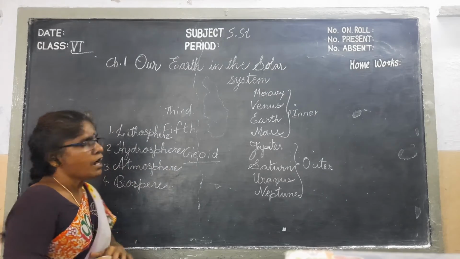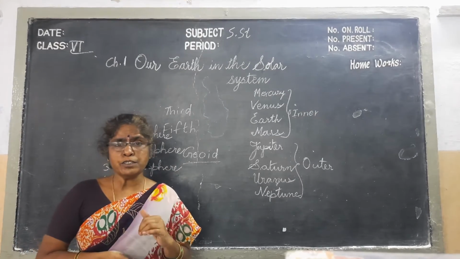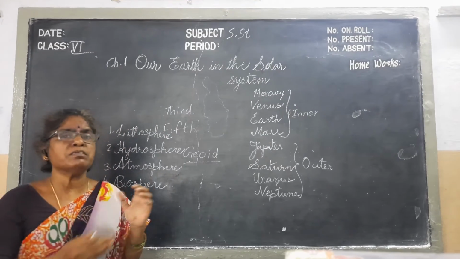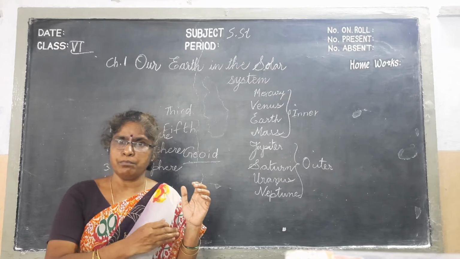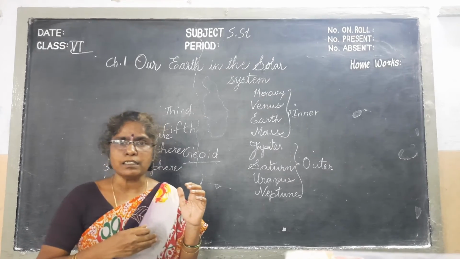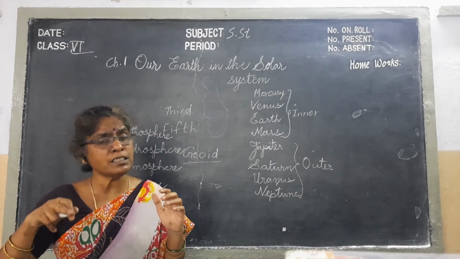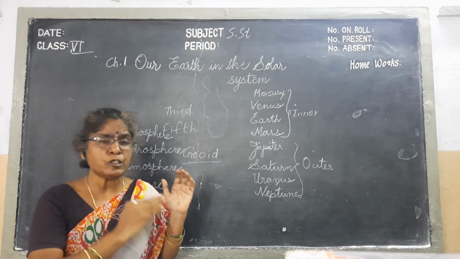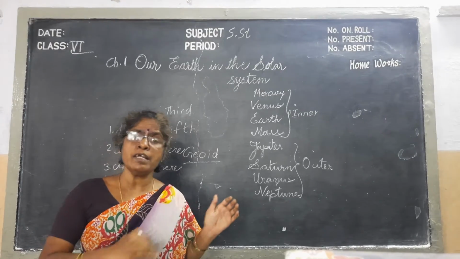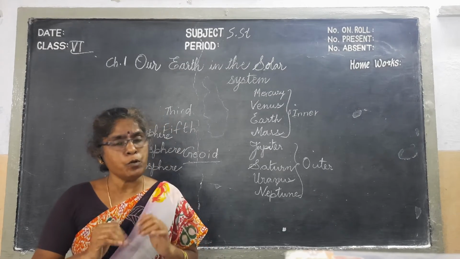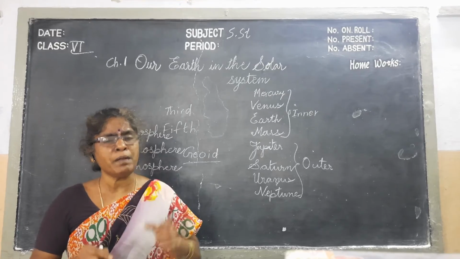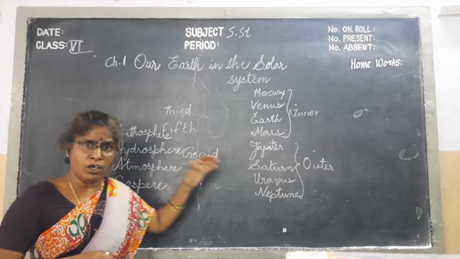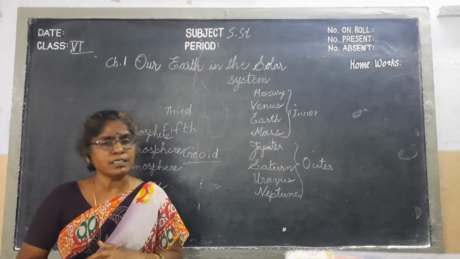Next, second one, hydrosphere. Hydrosphere contains water bodies. The water bodies on the Earth come under the category of hydrosphere. On this Earth, 2/3 of the Earth's surface is filled with water. That's why, if you observe from space, it looks blue. That's why our Earth is called the blue planet, because of the presence of water on the Earth's surface.